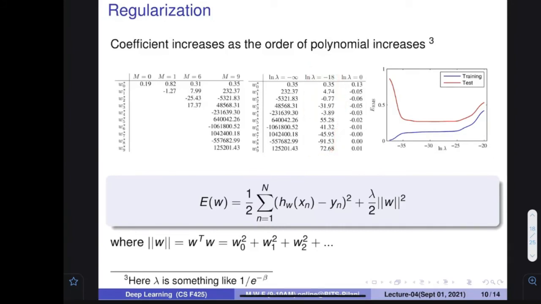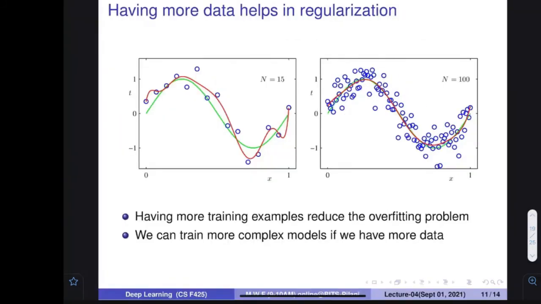The right value of lambda you also have to find out, otherwise you would not be able to get the right parameter. That is again a system parameter setting. We will see how we can do that. But right now what is important is that your weights should be smaller, and to make the weights smaller you can add this regularization term that enforces this particular scenario.